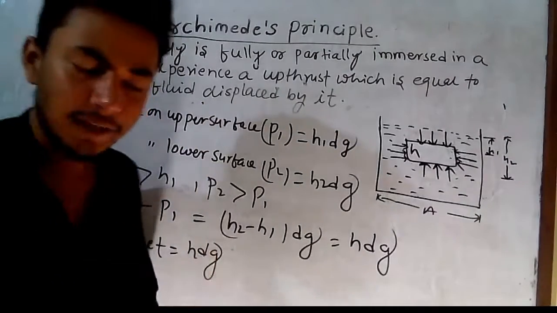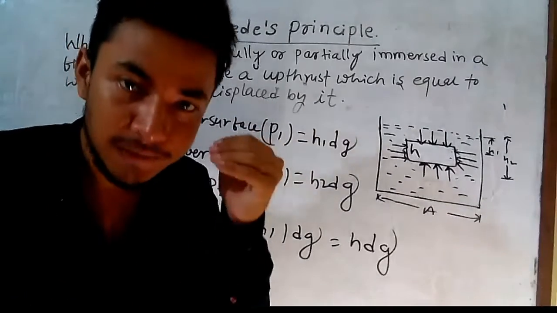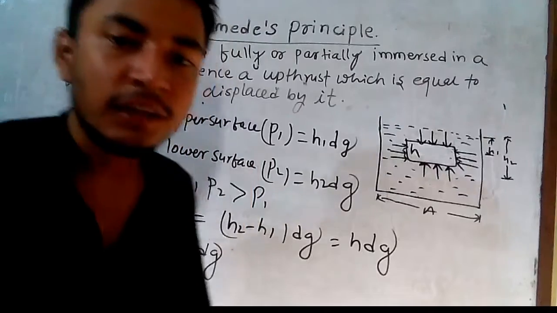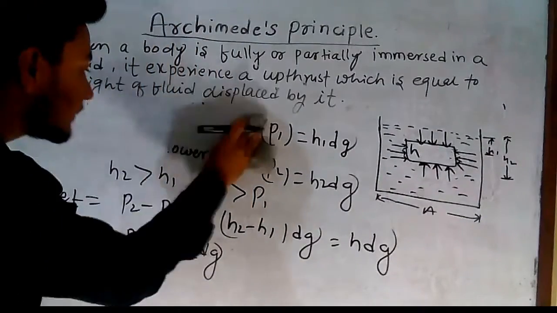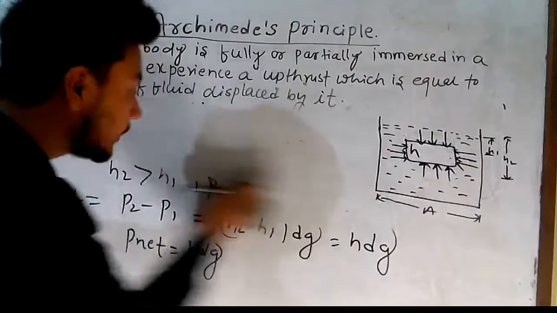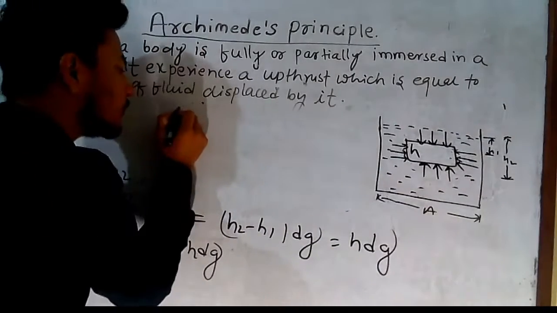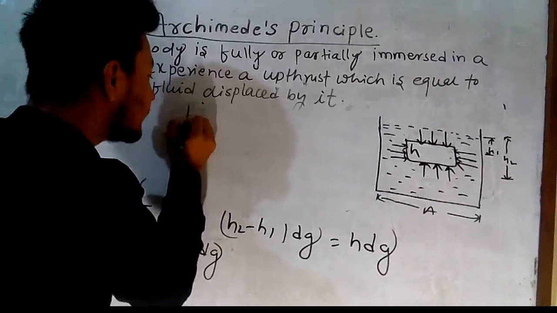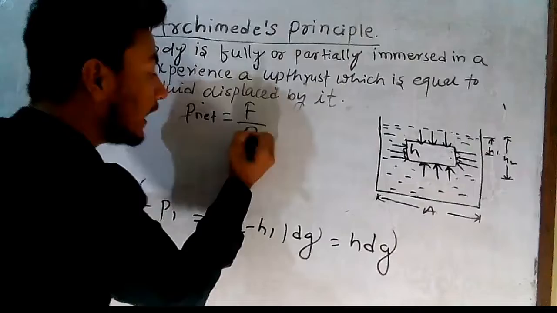Now, a confusion here: what is upthrust? Upthrust is a force. What is the formula of pressure? P net equals force by area.